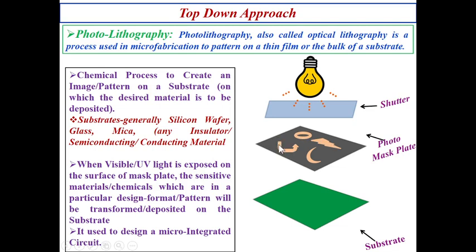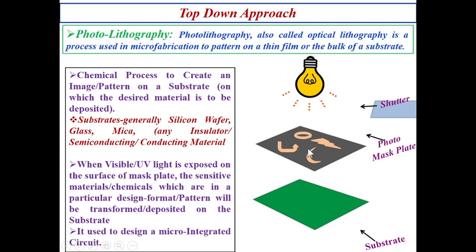Whenever this photomask is exposed to the light, here light can be considered as visible or ultraviolet light, in which the light sensitive material or design is there, then what is going to happen? Here the shutter is opened, and light is exposed to these photosensitive materials. Designs are made by photosensitive material.